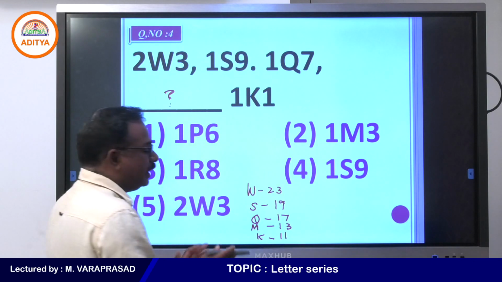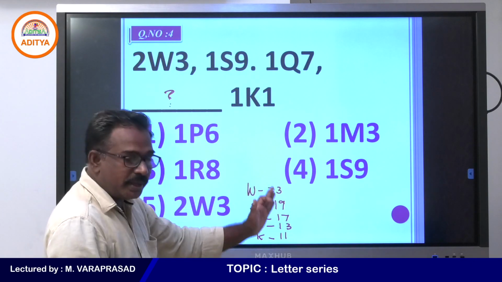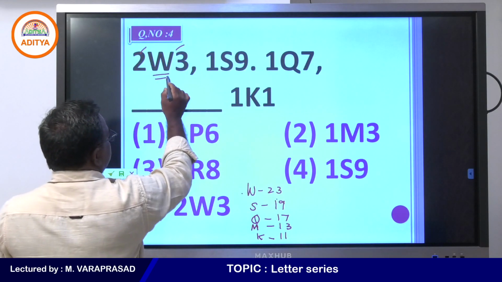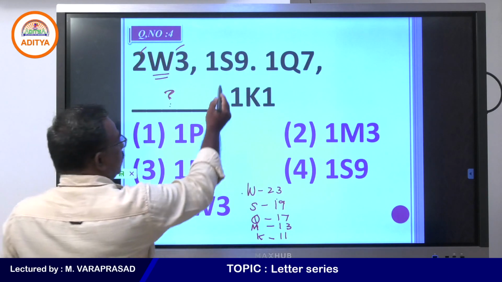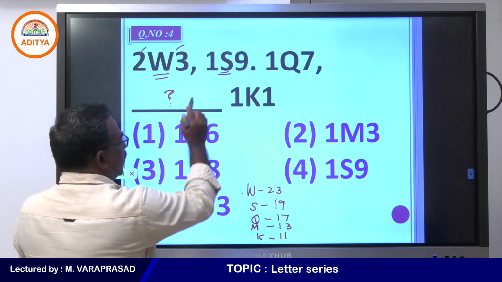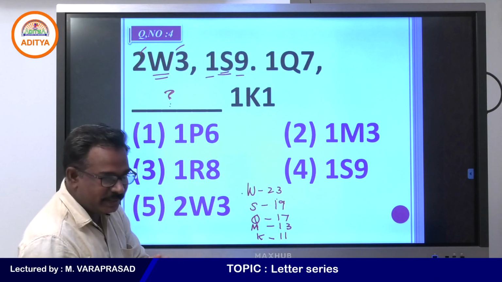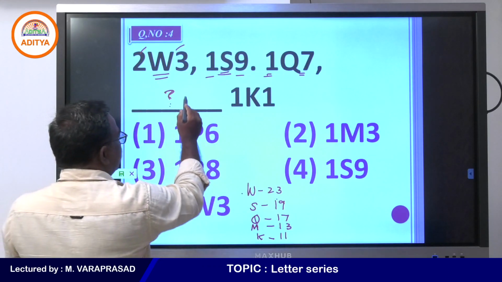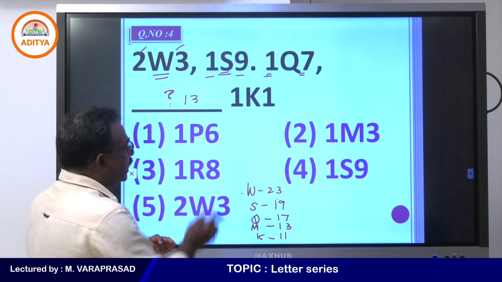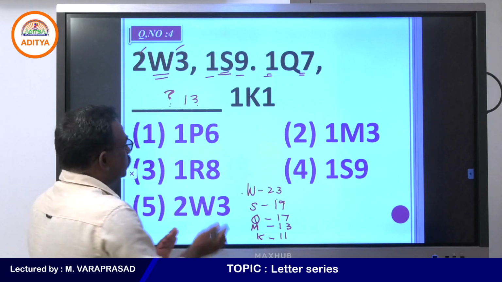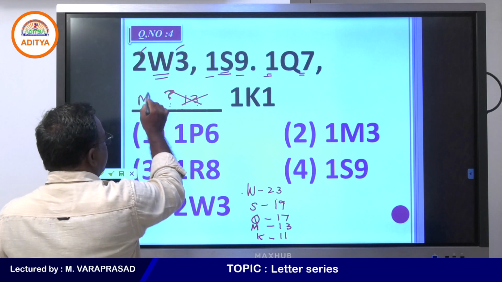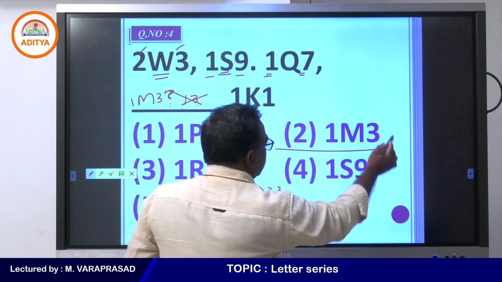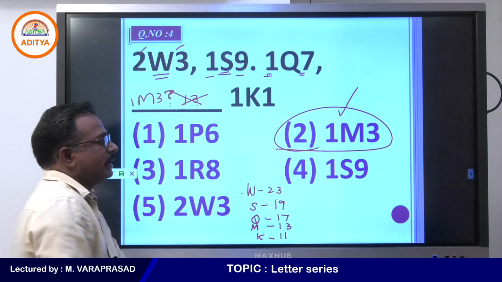So either side of the letter, the place value, a prime number, is written. W is 23, so the place value is written either side of the letter. 19 is a prime number, written either side of the letter. 17 is a prime number, written either side. The next prime number is 13, so you need to write 1 3 either side. 13 means M, so you write M here with 1 and 3. So the second option is the correct one.